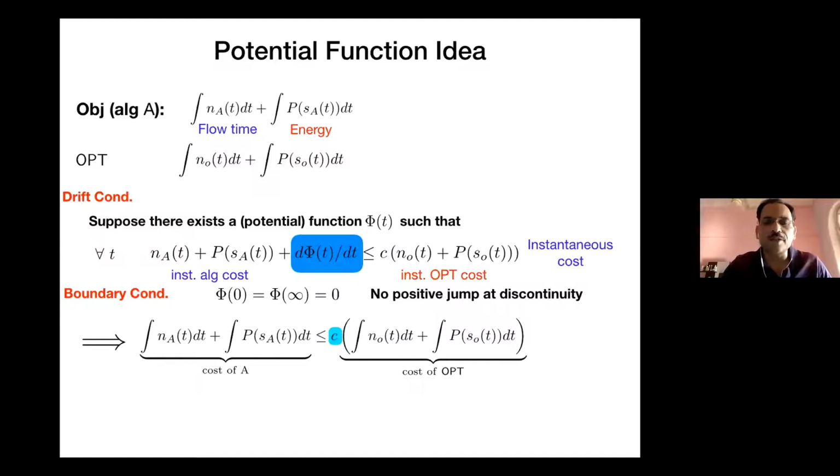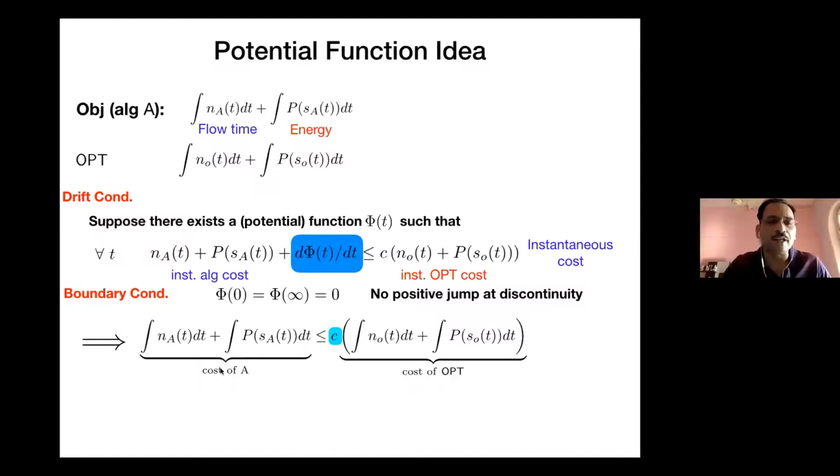Under these two conditions, just integrating this particular instantaneous cost equation from very basic calculus, the same c I can actually put outside the integral. The integral of this vanishes because at both extremes it's 0 and it never jumps. So this integral essentially goes to 0, and you take an integral on the left and on the right, you end up getting that the integral itself is bounded by c times the integral of the OPT.